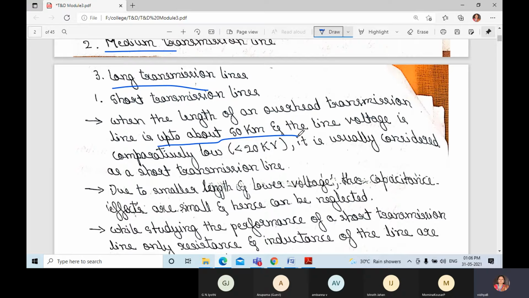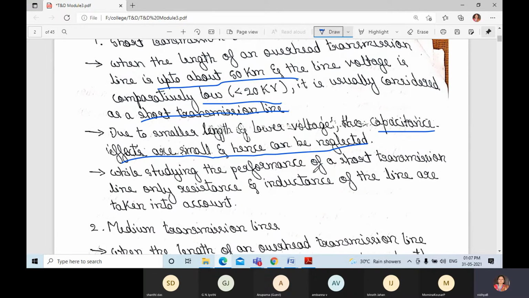The line voltage is comparatively low, less than 20 kV, and it is usually considered a short transmission line. Due to the smaller length and lower voltage, we don't consider the capacitance here. The capacitance effects are small and hence can be neglected.